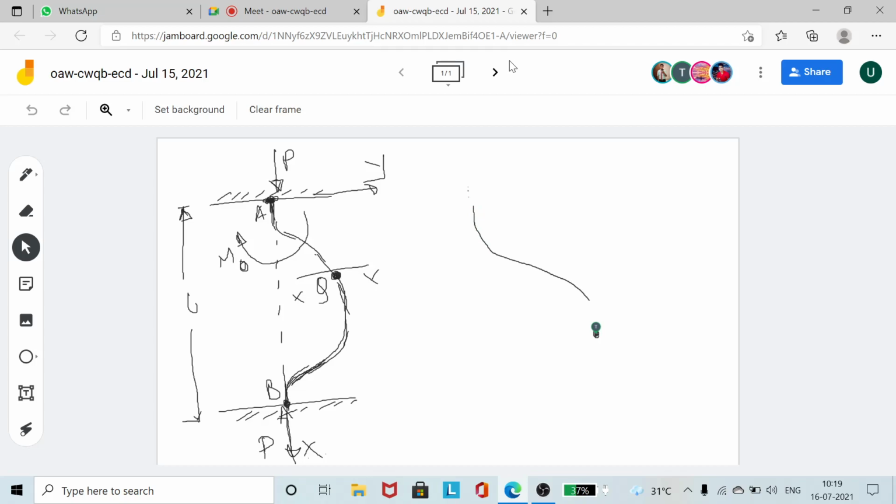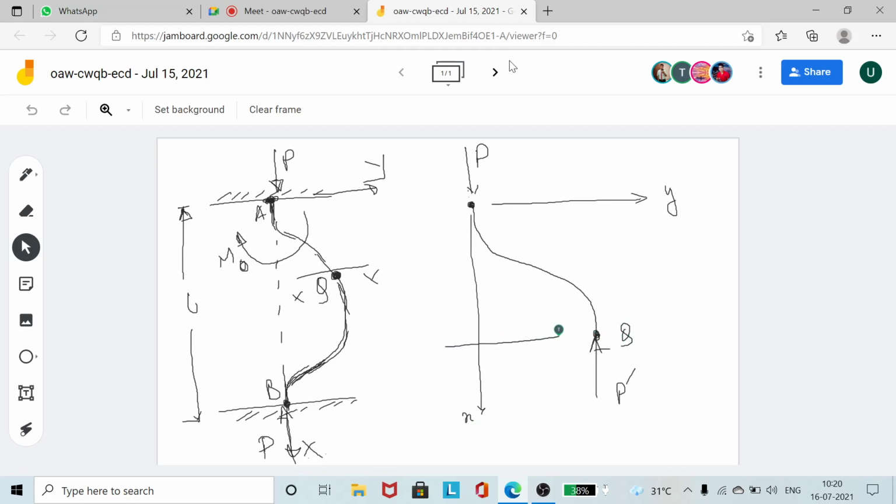This is the bent position of the column. At this end I am taking the load as P, and at the other end P prime; P may or may not be equal to P prime, I don't know. This is the y direction and this is the x direction, and I have taken the element at a distance x and y.